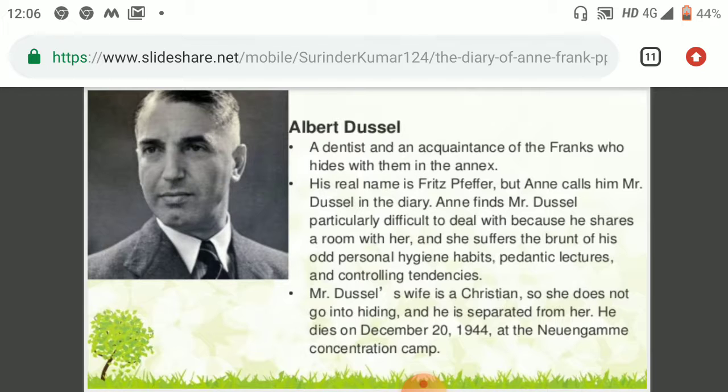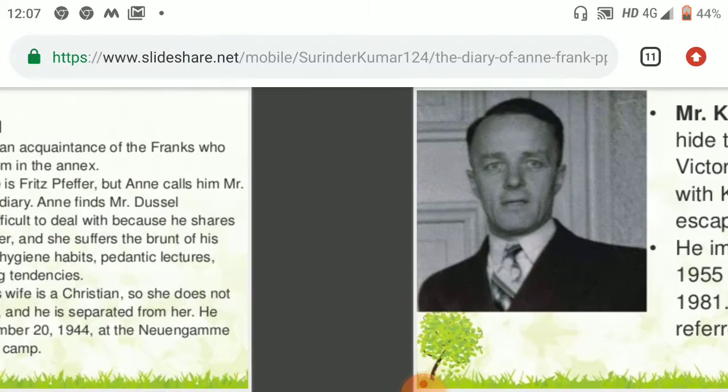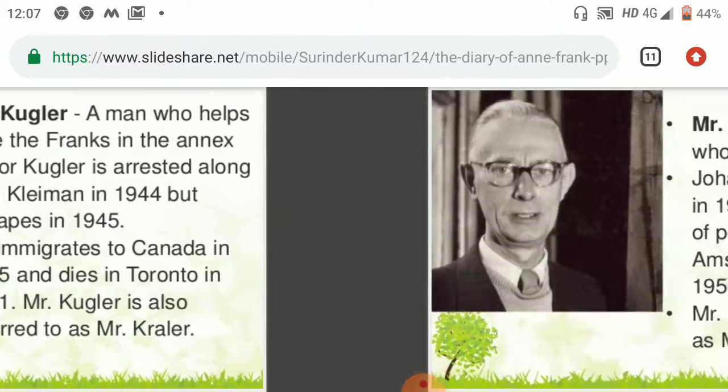Albert Dussel was a scientist and acquaintance of the Franks. This was not the real name of Albert Dussel, because the real name of this person is Fritz Pfeffer. But Anne calls him Mr. Dussel in the diary.